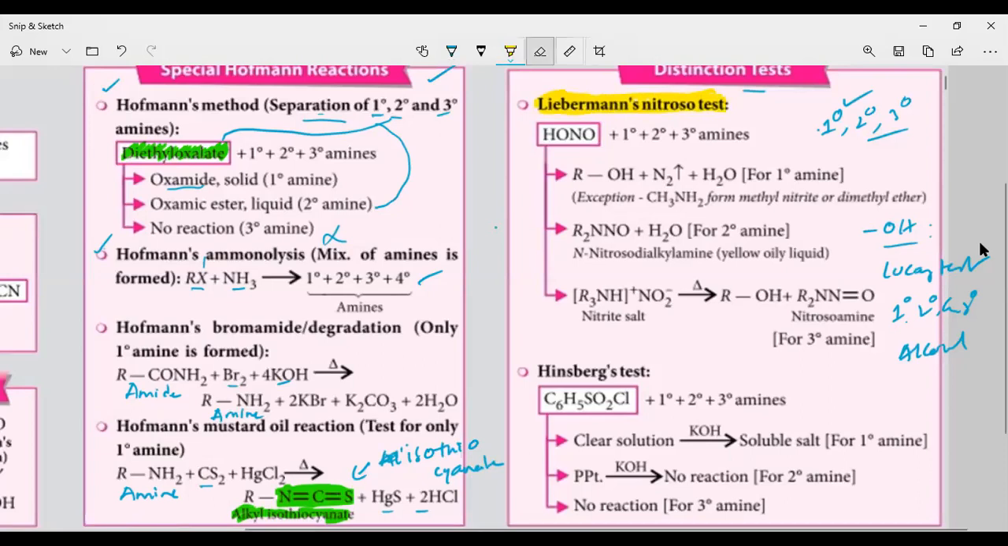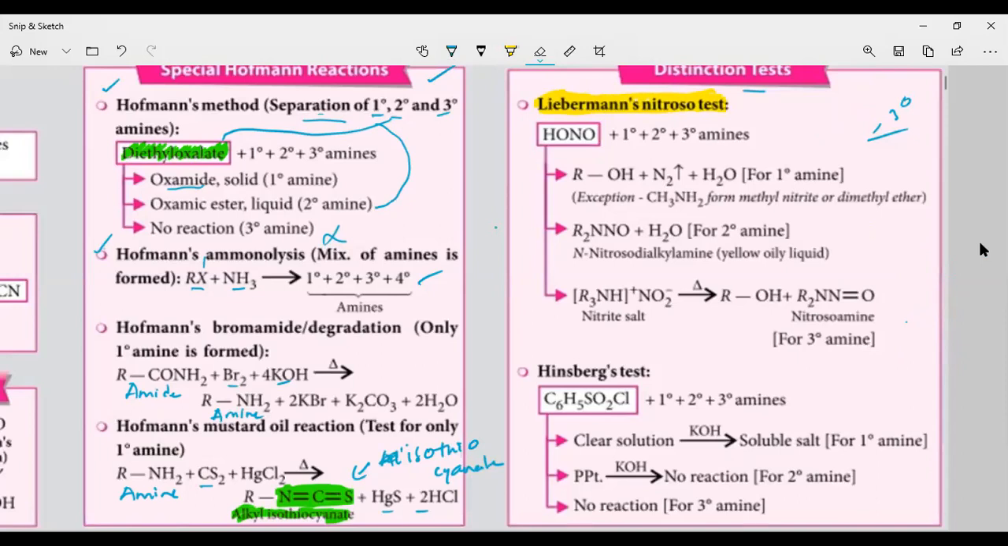For alcohols, what is the test we are using? We are using the Lucas test. Lucas test is a test used for the distinction of the primary, secondary, and tertiary alcohol. Likewise, we have a test to distinguish primary, secondary, and tertiary amines. That test we are calling Liebermann's nitroso test. Very important, this test.